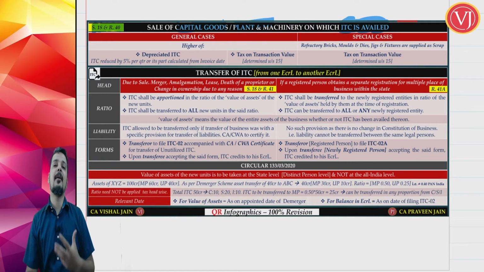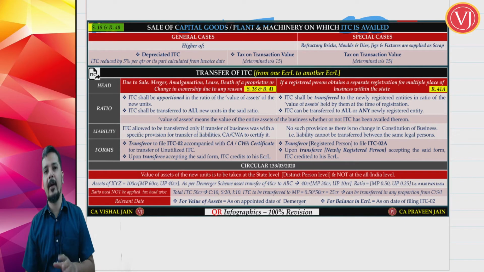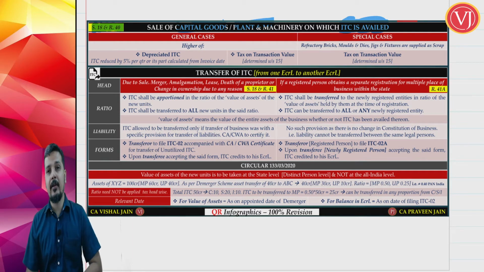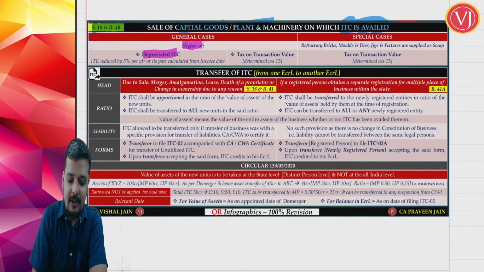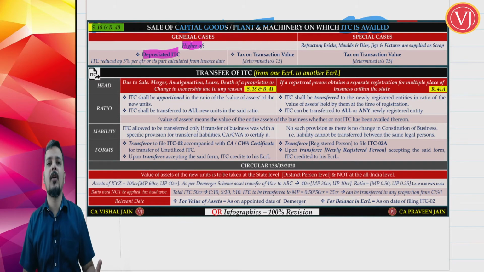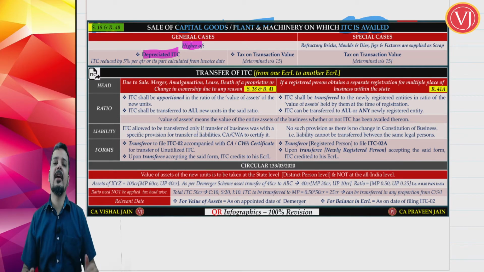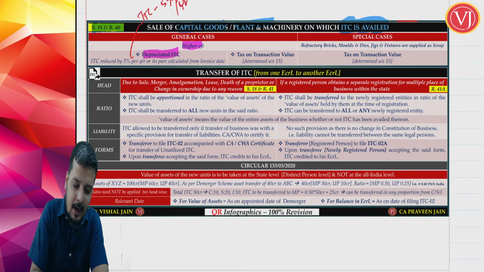So, when you are selling the capital goods, should you pay something? They tell yes. If you are selling the capital goods, it is also a supply, you have to pay something, and that they are calling reversal of ITC. What is the amount that you have to pay? In the normal case, you have to pay the higher of depreciated ITC, which is the subtraction method, ITC minus 5% per quarter or part thereof, that we have discussed in the transaction for availment. It is not the multiplication method, it is the subtraction method.